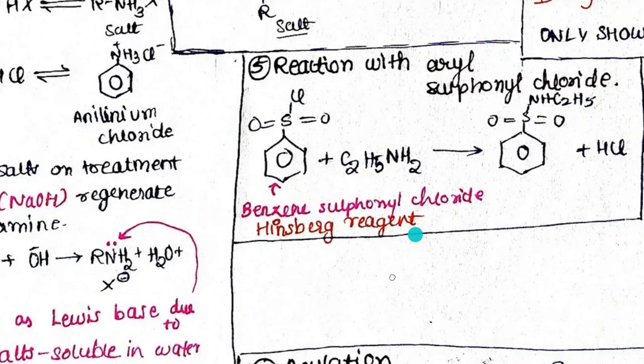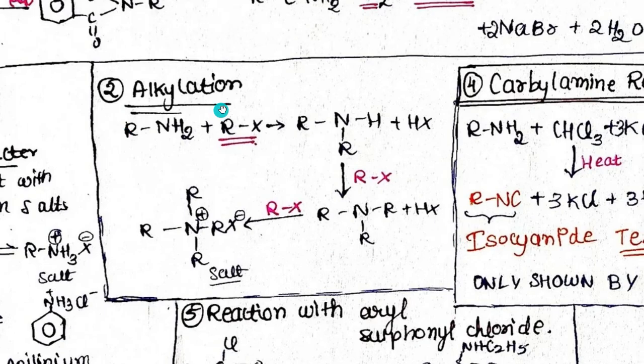Coming to the second one, which is alkylation. As per the name only, we can get it. So RNH2 plus alkyl halide, again RX, will give us R2NH plus HX. Again reacting with RX, it will give us a tertiary amine, right? This is a primary amine, RNH2. Secondary amine is 2 Rs and NH. 3 Rs is tertiary. Quaternary is what? 4 Rs.